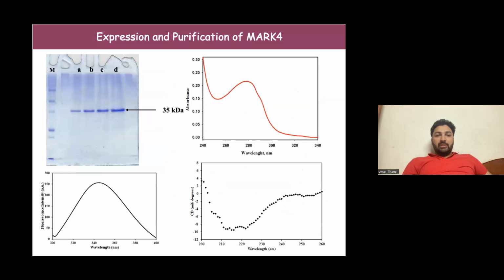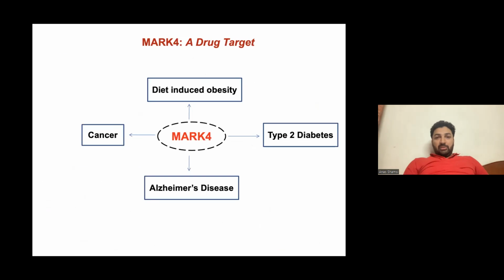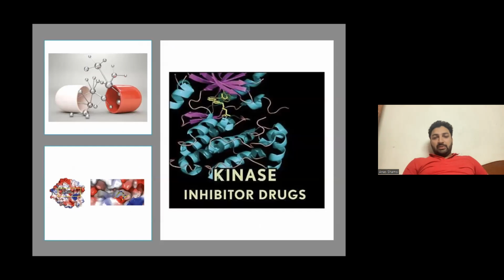in Alzheimer's disease. So now coming to our work, initially we expressed and purified MARC4. We can see a pure band of MARC4, and these are all the biophysical characterization of MARC4. This is UV visible spectroscopy, fluorescence, and CD. So we characterized our isolated purified protein. And then coming to the importance of MARC4, it is a druggable target, basically for Alzheimer's, for cancer, for diet-induced obesity, and for type 2 diabetes. So it is a very important druggable target, and thus we selected this for our structure-based study.